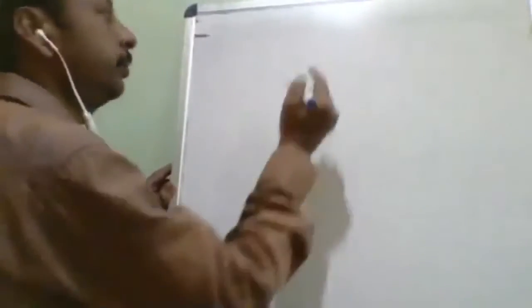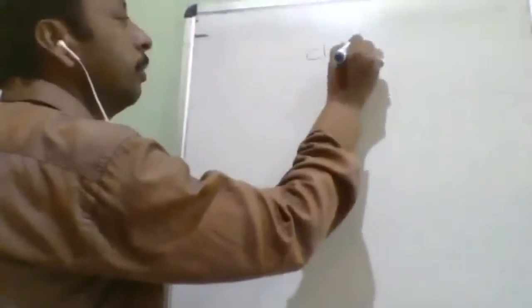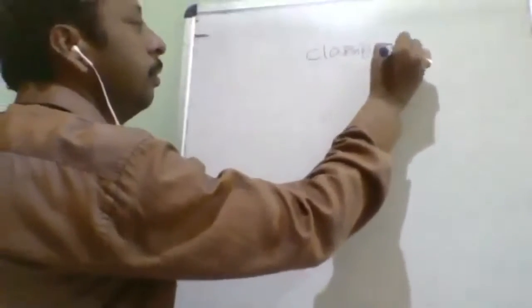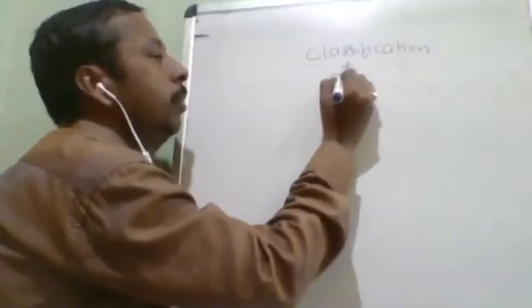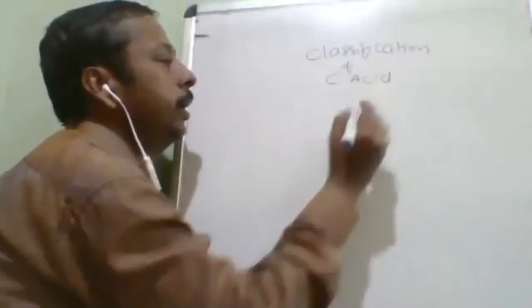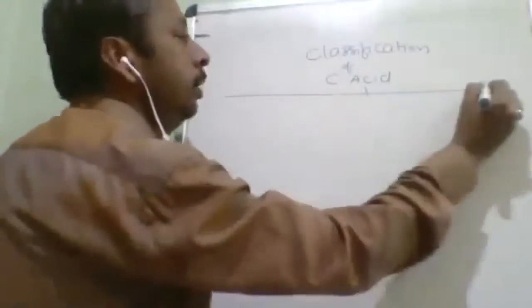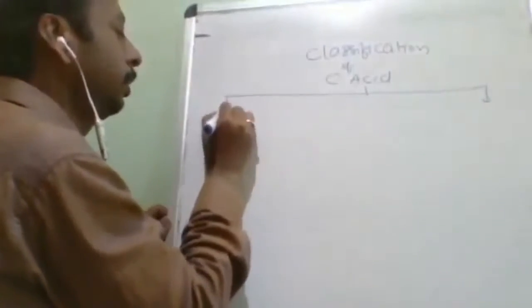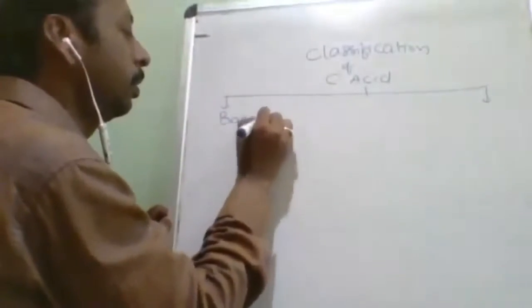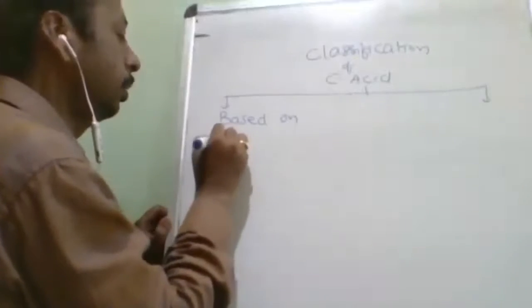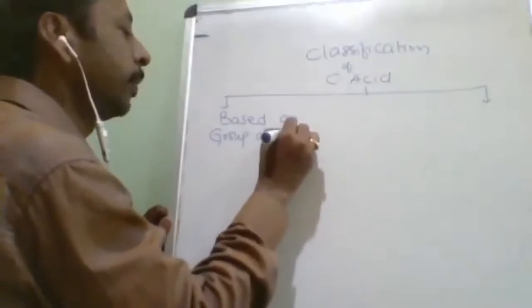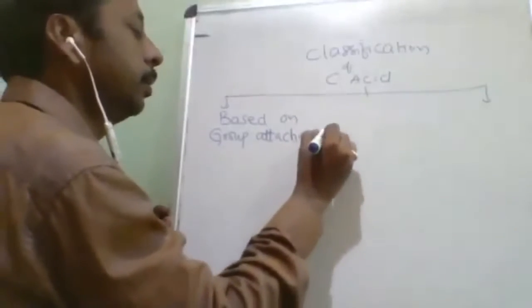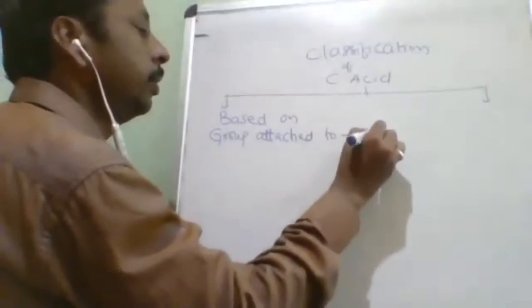Now we are going to study the classification. Classification of carboxylic acid. I will write it, I think you will be able to understand. First classification is based on the group attached to COOH.